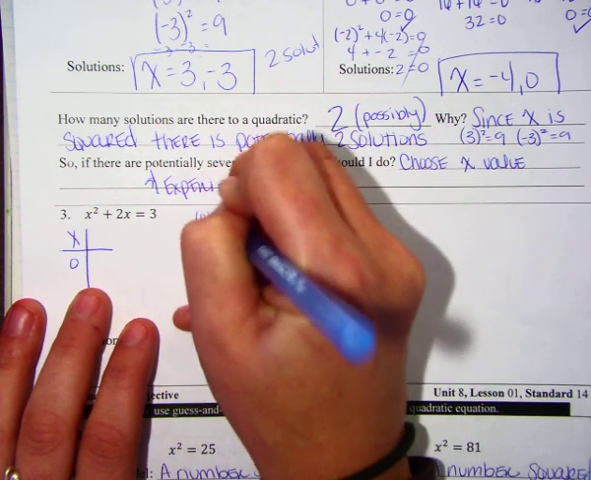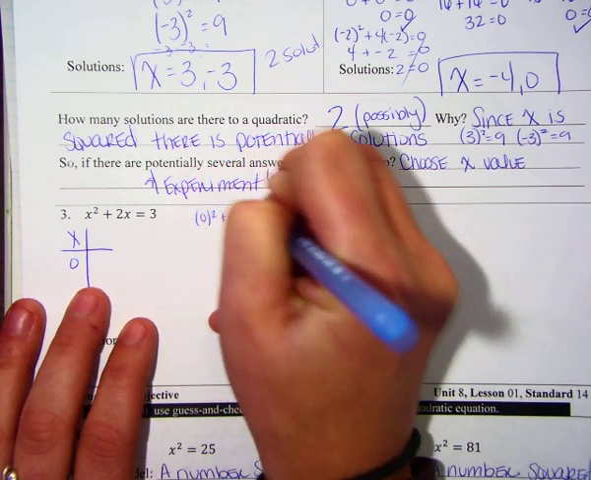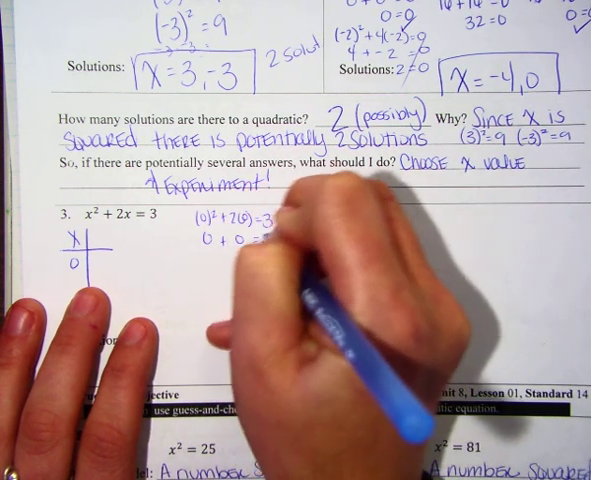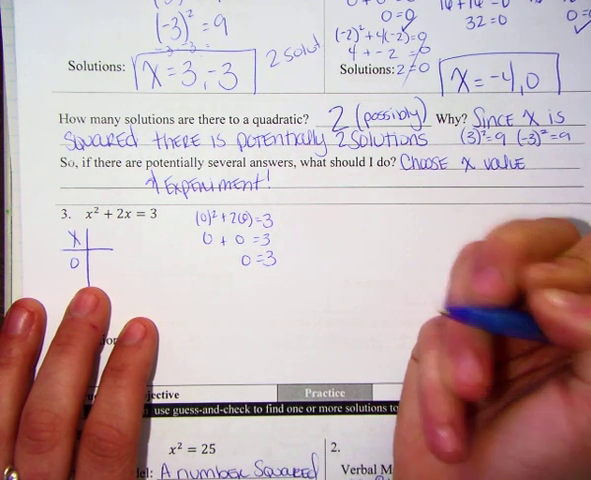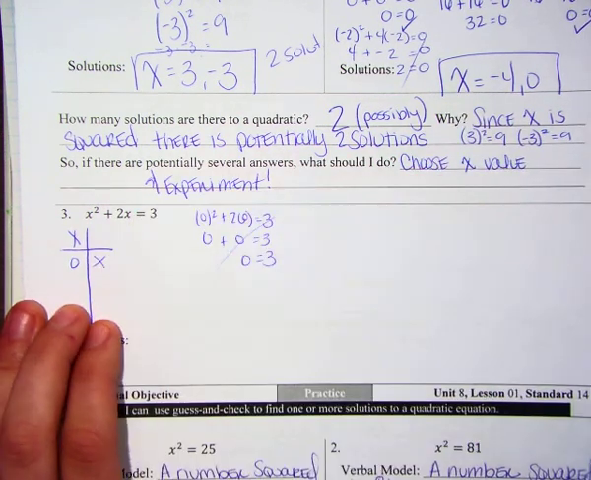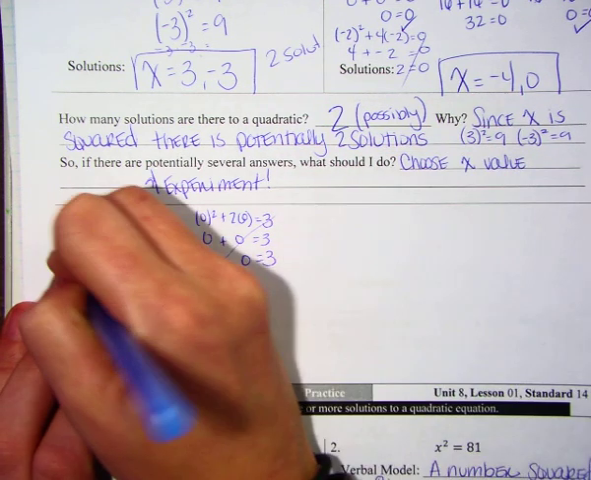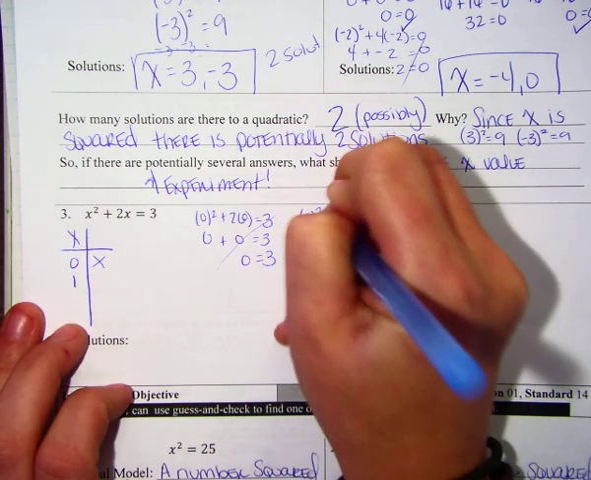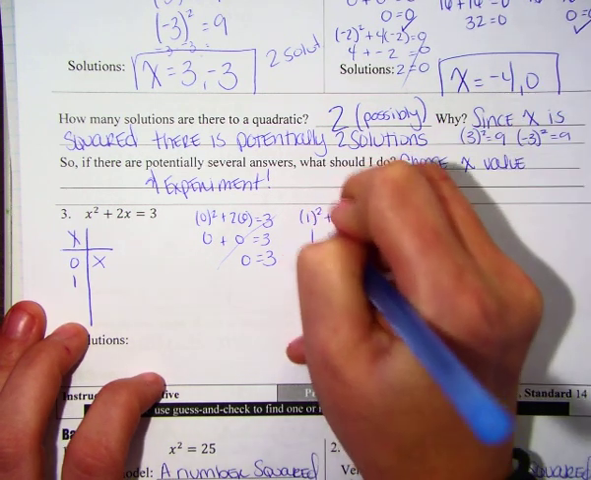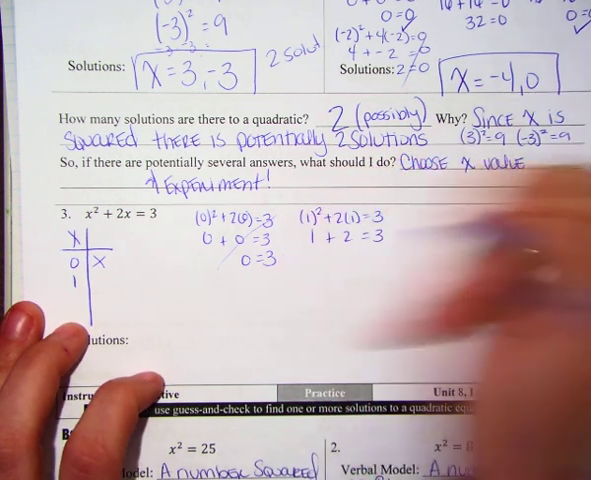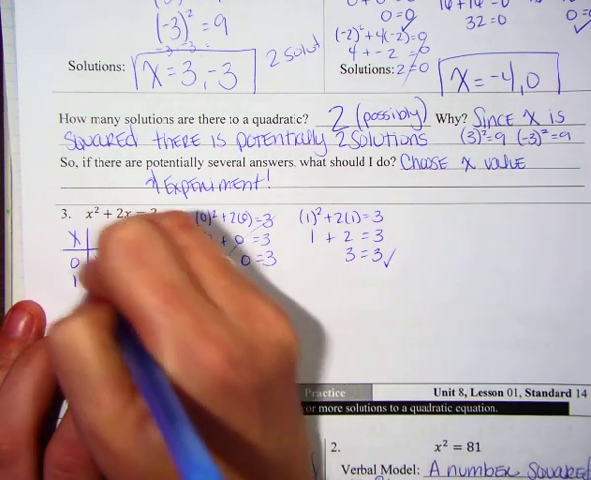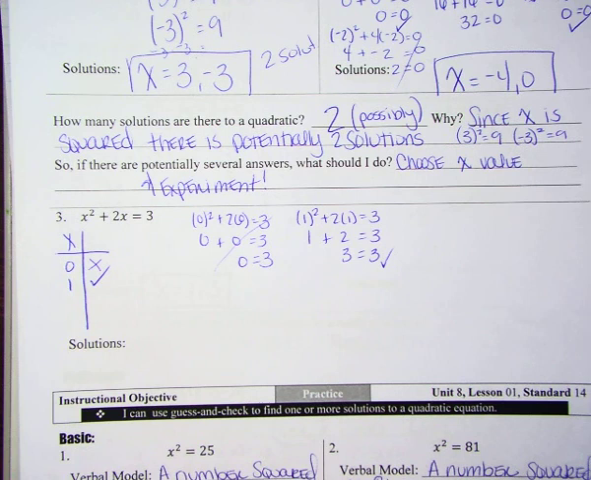So 0 squared plus 2 times 0 equals 3. 0 squared is 0. 2 times 0 is 0. Does 0 equal 3? No. So 0 is not a solution. Let's try 1. 1 squared plus 2 times 1 equals 3. 1 squared is 1. 1 plus 2 is 3. 3 equals 3. Therefore, 1 is a solution.